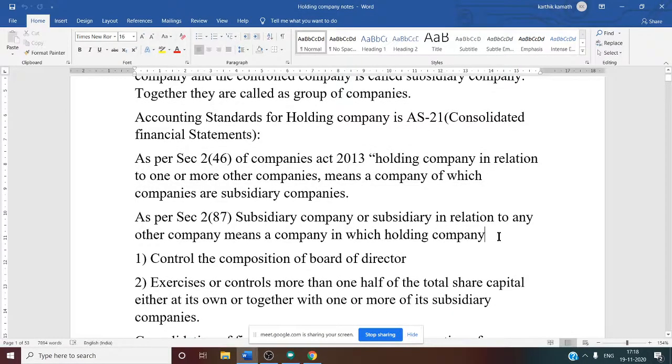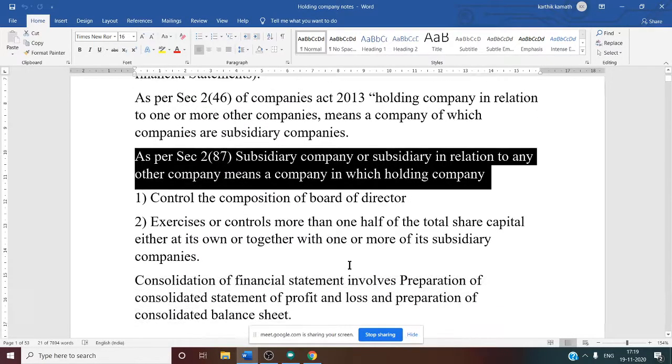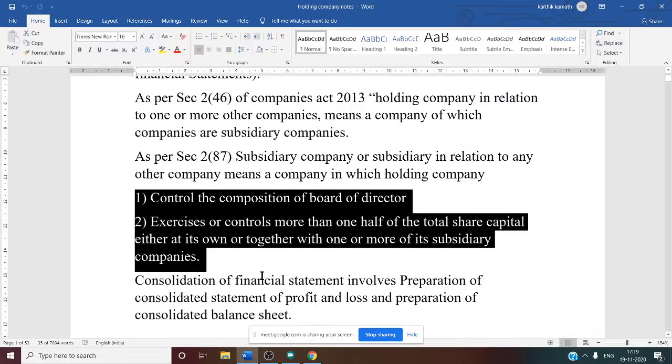Now the second one: as per Section 2, clause 87, a subsidiary company or subsidiary in relation to any other company means a company in which the holding company satisfies these two conditions, which are very, very important. First, it controls the composition of the board of directors. Second, it exercises or controls more than one half of the total share capital, either at its own or together with one or more of its subsidiary companies.